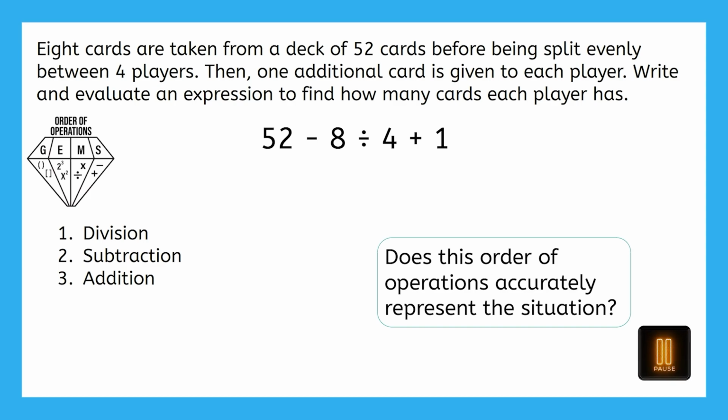Pause now to jot down your thoughts in your guided notes. So it wouldn't make sense to do division first because the 8 cards are subtracted before the remaining cards are divided by 4. So I need parentheses around 52 minus 8. Okay, how about now? Is this current expression correct? Yeah, it's correct now because the parentheses tell us to first subtract the 8 cards, then divide the deck, and then add the 1 card, which matches the order of operations in my current expression. Go ahead and evaluate this.